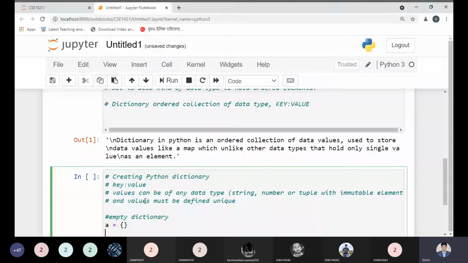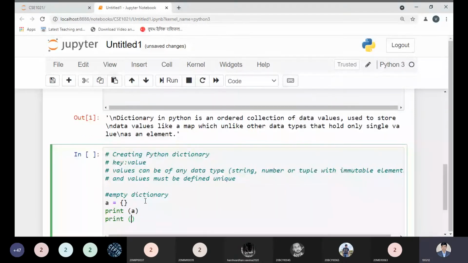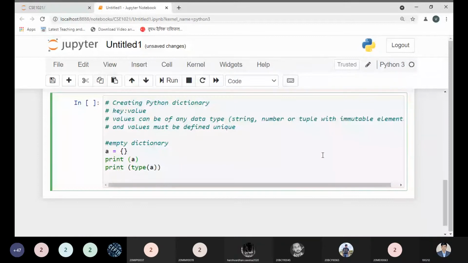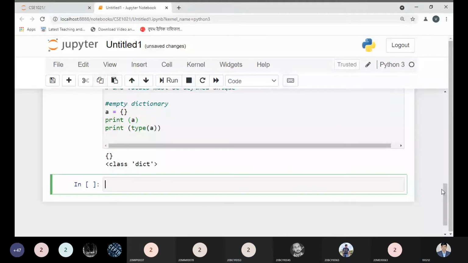Now tell me, is this a set or a dictionary? Set, sir. Let's check. See, dictionary.